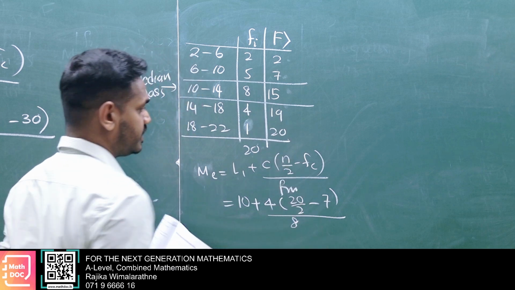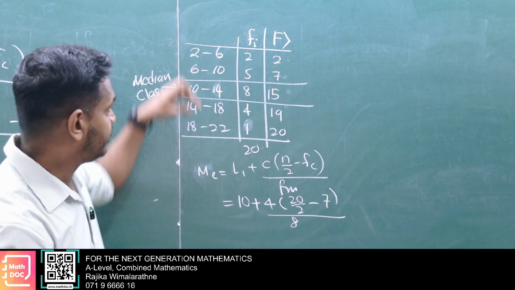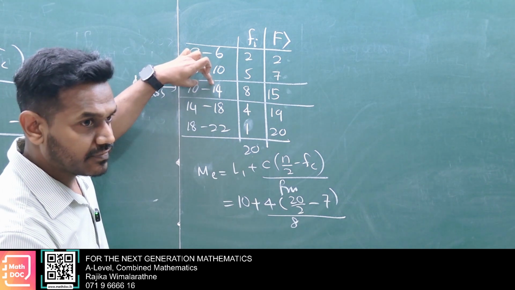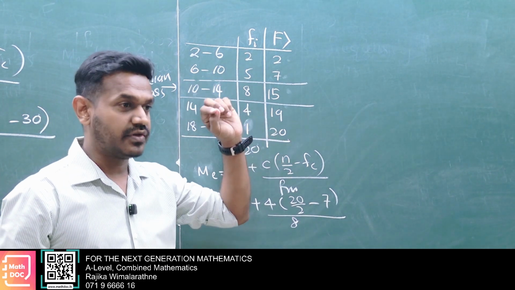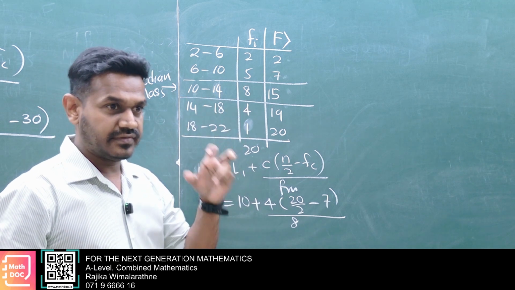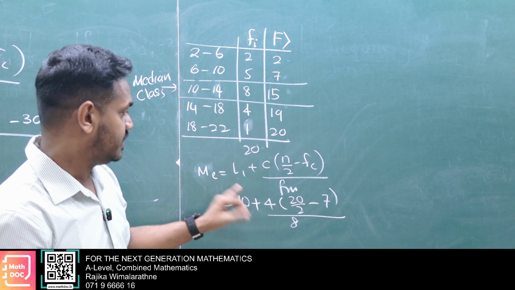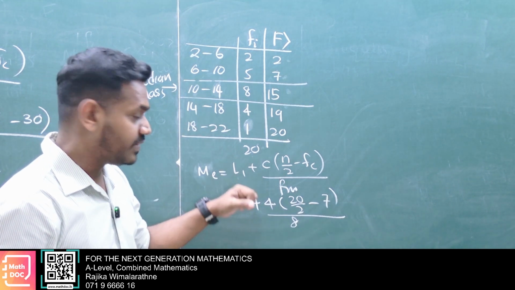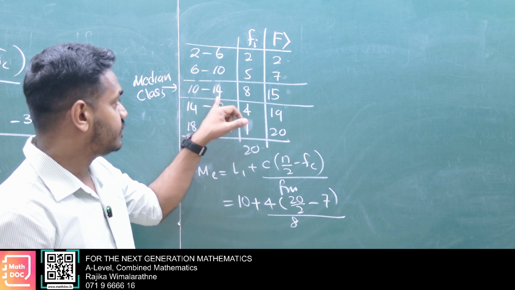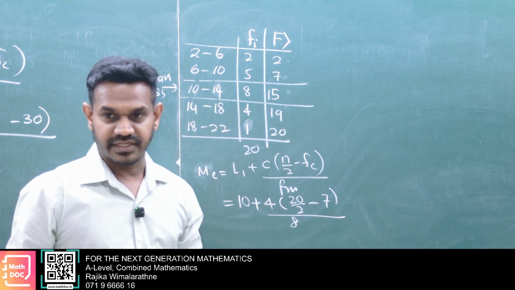Then you calculate. Surely this value will be within this range, so the median must be in that range. Similarly, the previous mode is also in between, in the selected class. Here the median class is 10 to 14, therefore this value must be in between 10 and 14. That is the median.